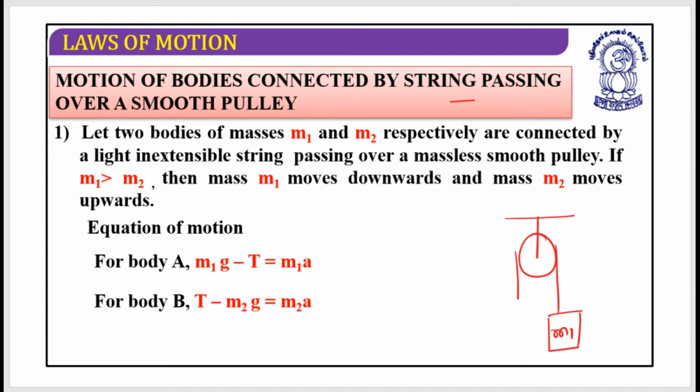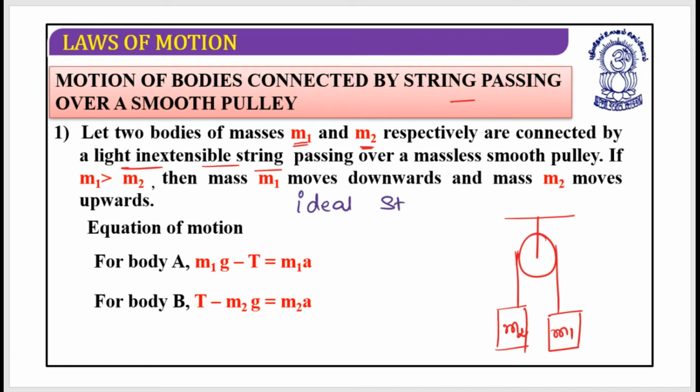Yes, this is M1. This is M2. Let two bodies, M1 and M2 respectively, be connected by a light inextensible string. It is the case of an ideal string.